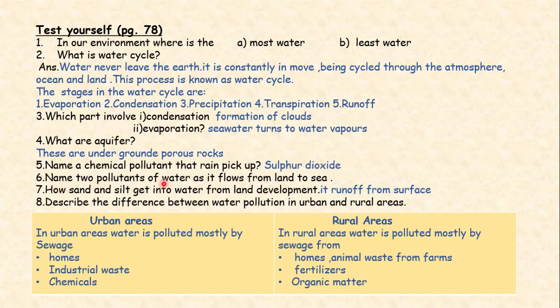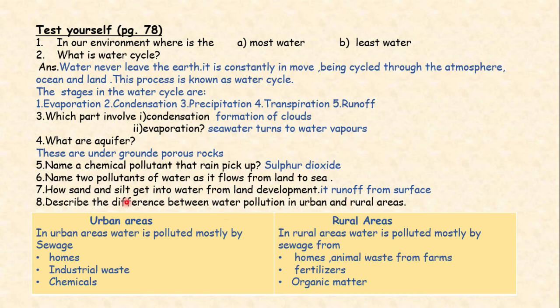Name the 2 pollutants of water as it flows from land to the sea. There are a lot of pollutants you can name by yourself. Question number 7. How do sand and silt get into water from land development? During a process that is named as runoff. So it runs off from the surface from that land development area and gets into the water. These are the hints you have to describe, or you can describe in your own words.